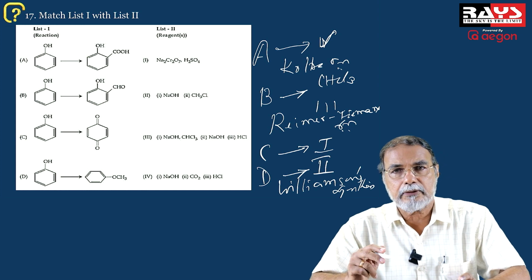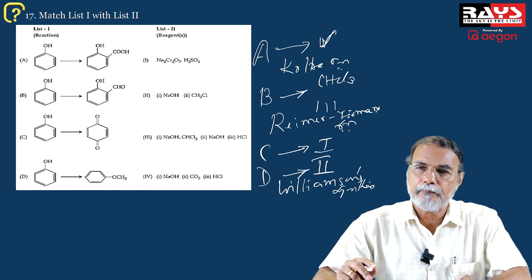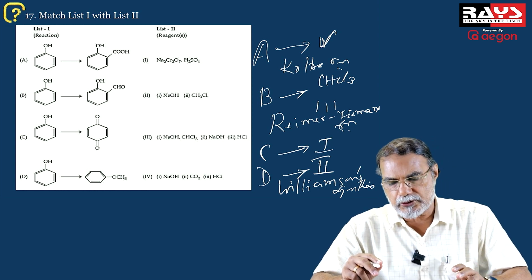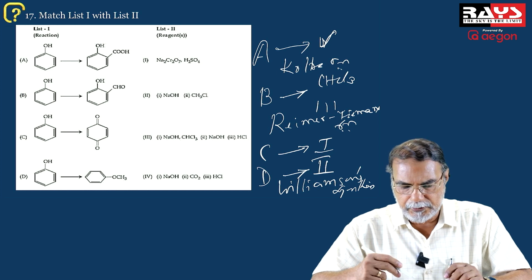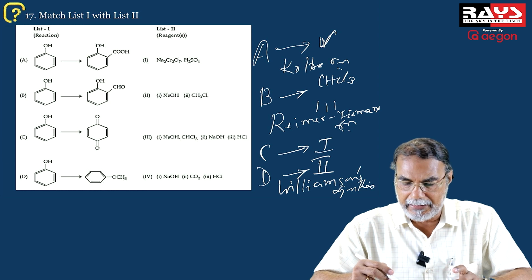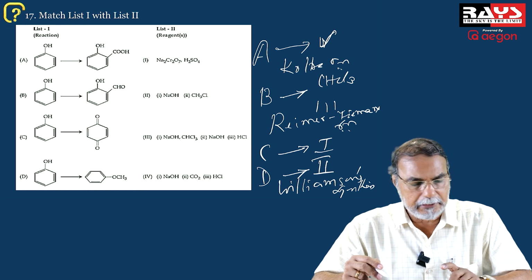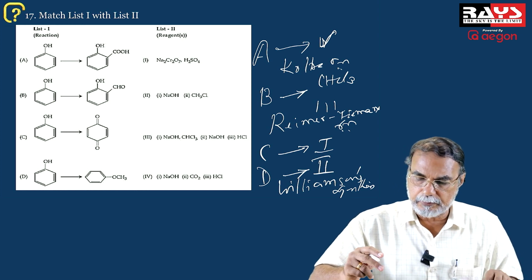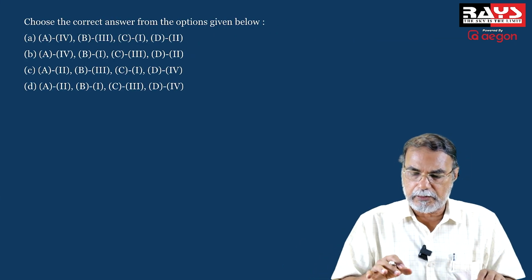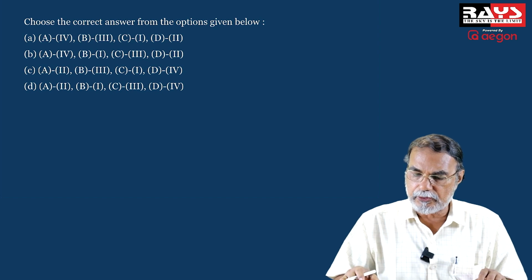And the fourth one is phenol to anisole, by the Williamson synthesis, converting phenol into the sodium salt and reacting with methyl chloride. So D is matching with 2. So A 4, B 3, C 1, and D 2 is the correct option. That's the correct option.